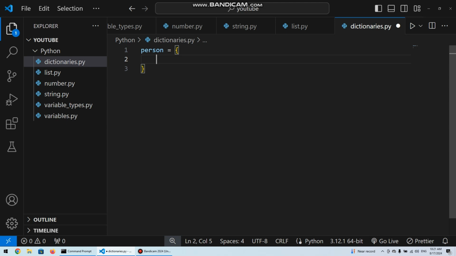So a dictionary permits us to store related data together and access different parts of it by calling the keys and getting the values they hold. Like I said, they are key value pairs.